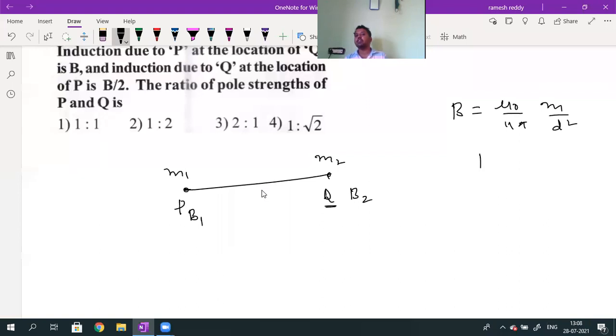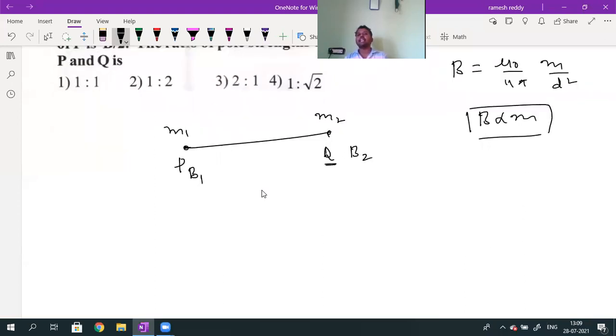For a given separation, magnetic induction is directly proportional to the pole strength. Here, B1 at P is directly proportional to the pole strength at Q, M2. B2 at Q is directly proportional to the pole strength M1.